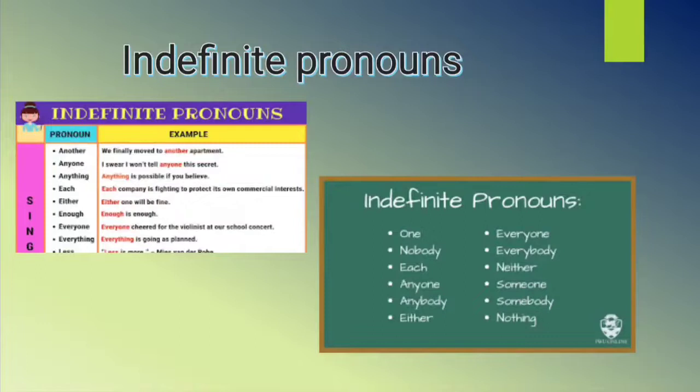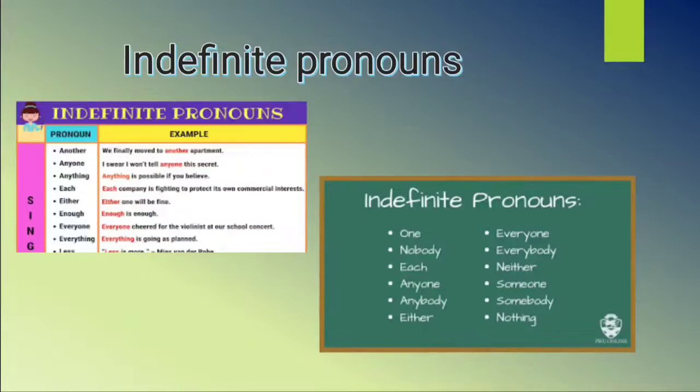Suppose I say, one must keep one's promises. With the help of one, I am not making any noun or pronoun very specific. One must keep one's promises means we are talking about everybody, that everybody should keep their promises and not break them. If I say, one must not be very proud of one's achievements, here one is not a particular person. This is said in a general way.